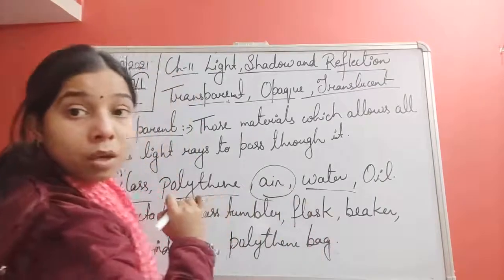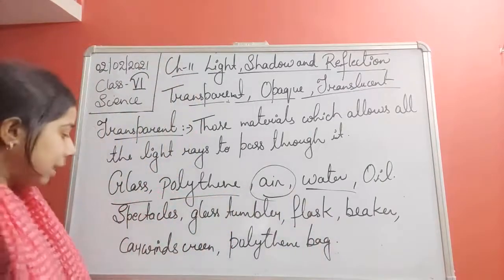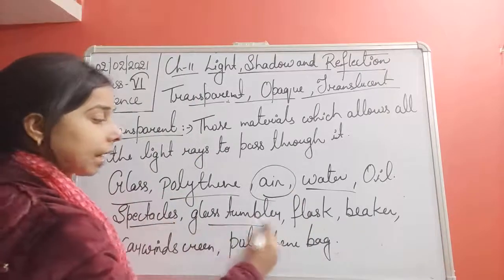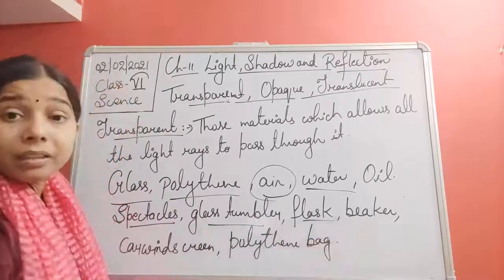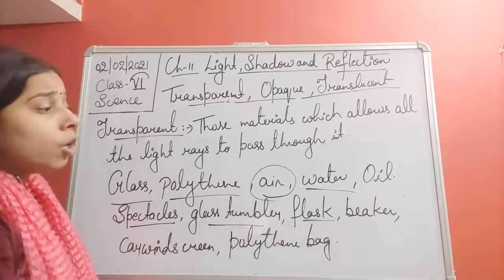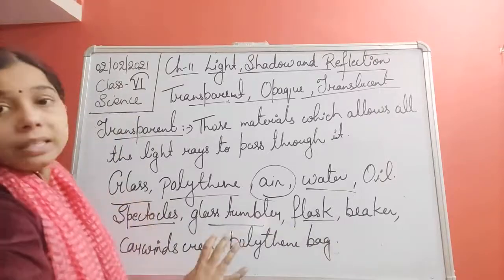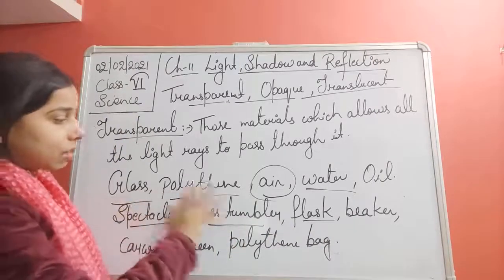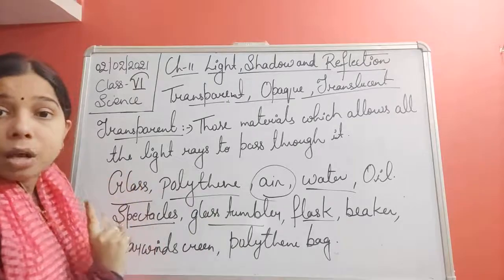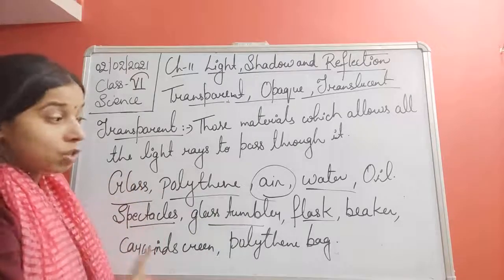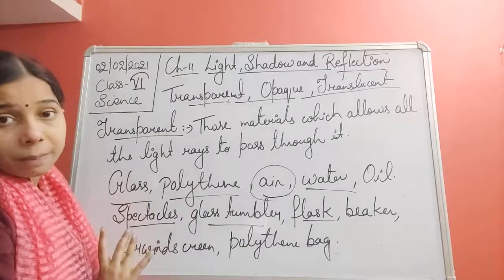You see here, students, that all these things, whether it is a spectacle, it is a glass tumbler, flask or a beaker that we use in the laboratory, you will find that all these things are made up of a glass or it is made up of a polythene, and we are able to see the things which is present inside to these things. Right?